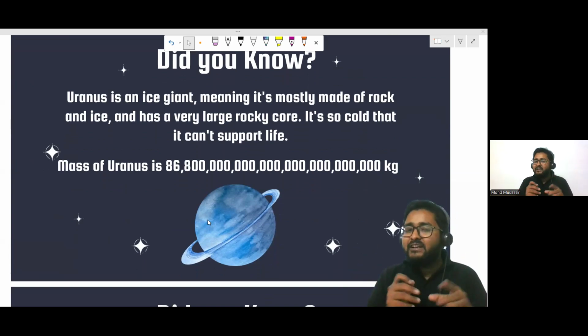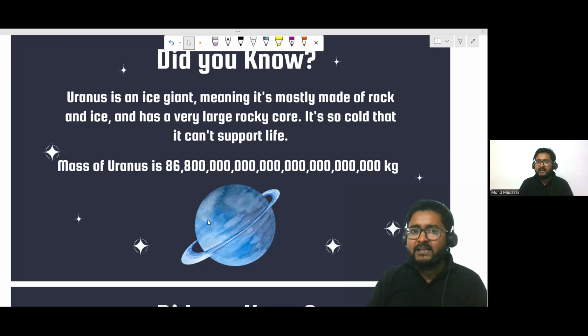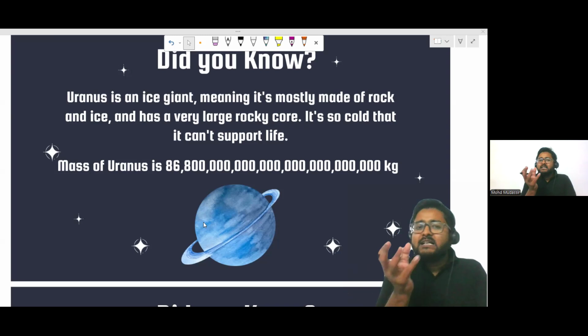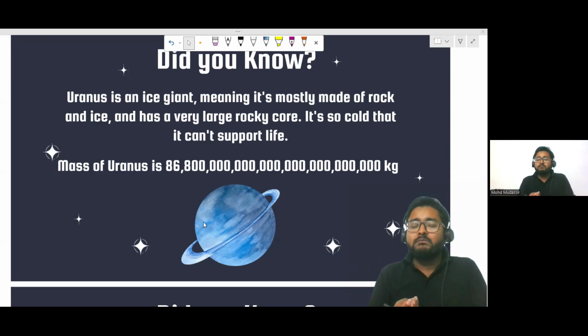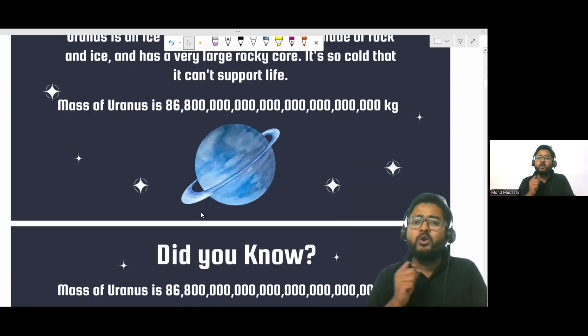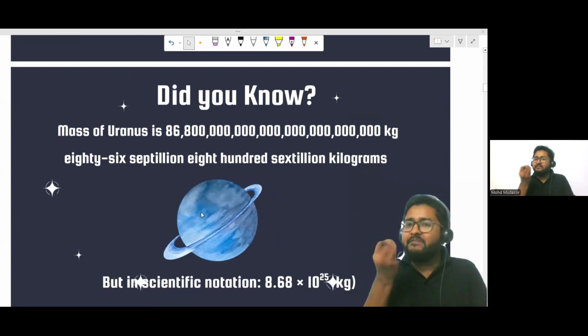So I have written here the weight of this planet. Can anyone read the weight of this planet? Yes. All right, Alex, you can read the weight of this planet in kg. Anyone? It's quite difficult, right? If you have to read these types of bigger and complex numbers, how will you read them? It's very, very difficult, right? But with the help of exponent, we can read it in a very easy way.